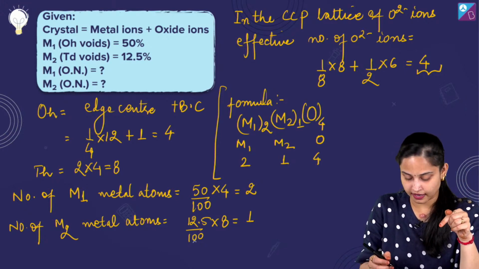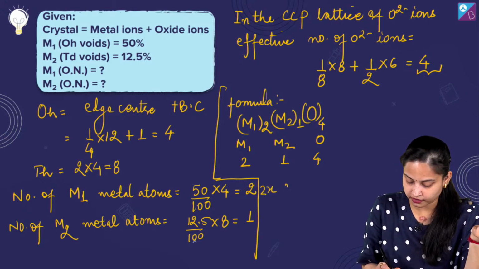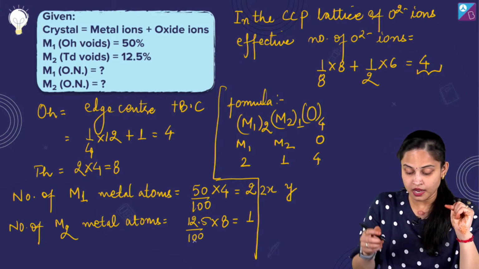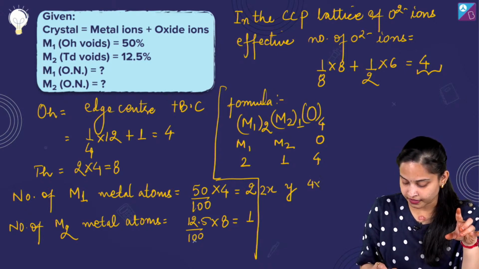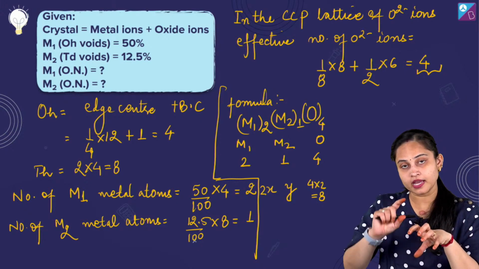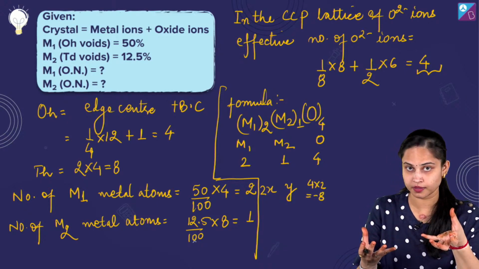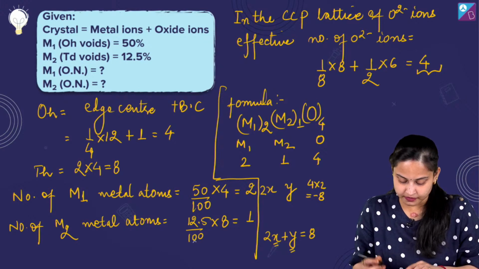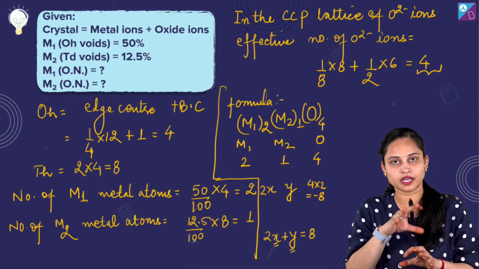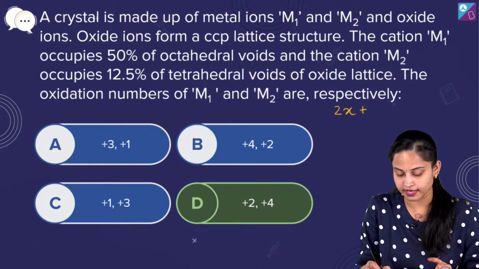Suppose the charge on M1 is x, so it becomes 2x. The charge on M2 is y. The charge on the oxide ion is -2, so 4 into 2 equals 8, giving -8 charge on oxide, and we need to neutralize the compound. So 2x plus y equals 8.